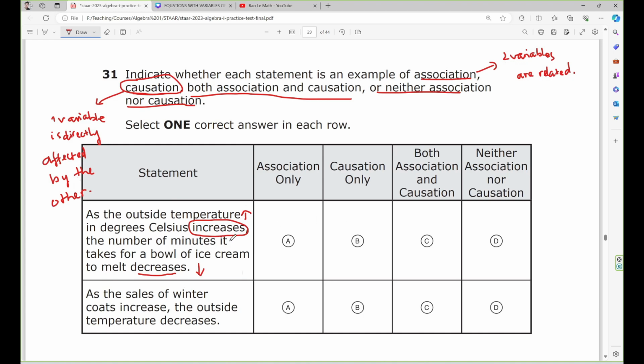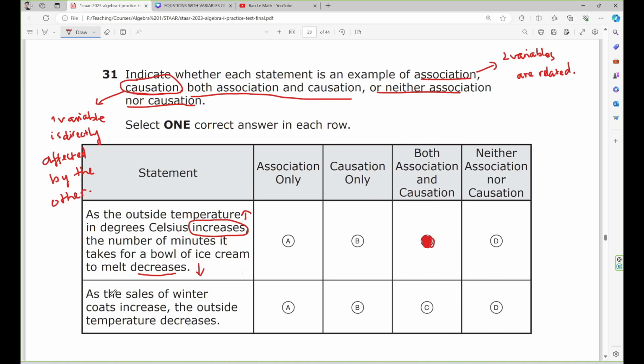So this is causation. Now let's check if they have association. Yes, these two have a relationship, so this is an association too. So the answer must be C.